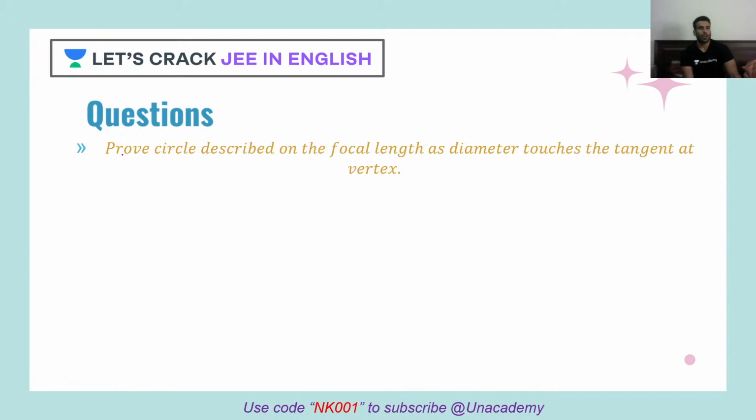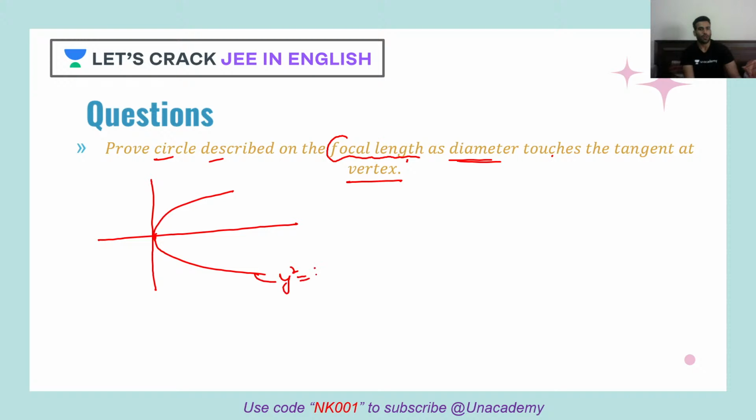The next question is, prove that the circle described on the focal length as diameter touches the tangent at the vertex. Listen to me very carefully. Let's say I have a parabola, y square is equal to 4ax, and this is my focus (a, 0), and let's say this is my focal length. Now let's say I draw a circle considering this focal length as diameter.